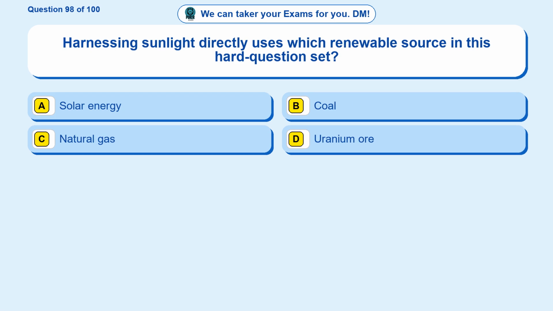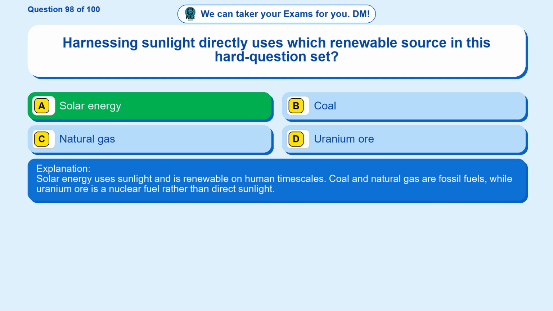Question 98. Harnessing sunlight directly uses which renewable source in this hard question set? Option A, solar energy. Option B, coal. Option C, natural gas. Option D, uranium ore. The correct answer is option A. Solar energy. Solar energy uses sunlight and is renewable on human time scales. Coal and natural gas are fossil fuels, while uranium ore is a nuclear fuel rather than direct sunlight.